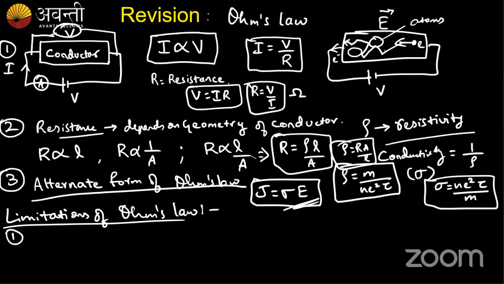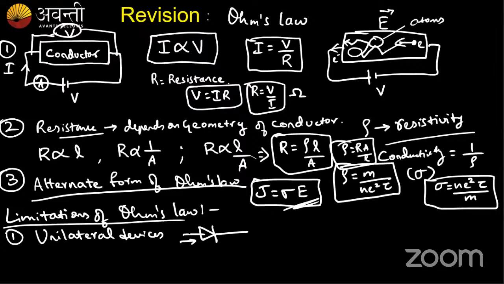Which were the different types of things which did not satisfy Ohm's law? First thing was unilateral devices. Guys, what is meant by unilateral devices? I told you. Yes, exactly, Rakesh. They don't allow the same amount of current.